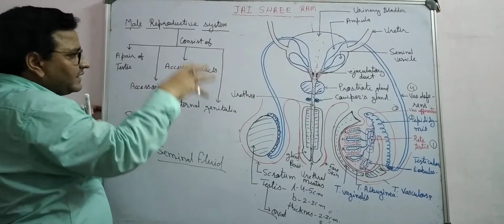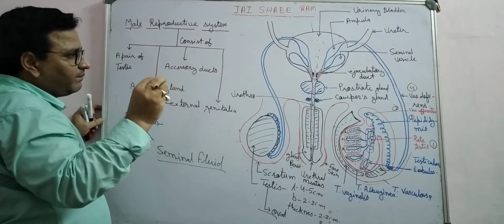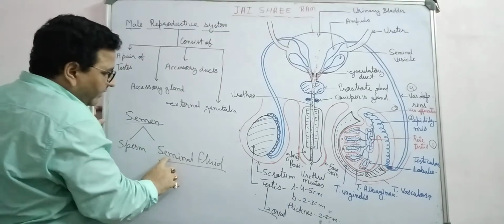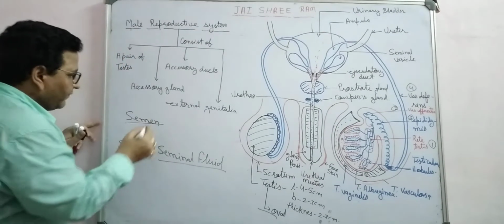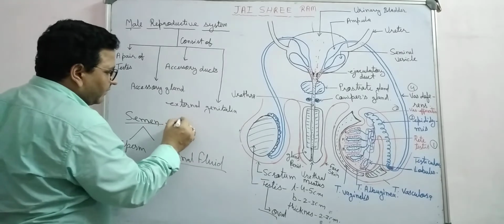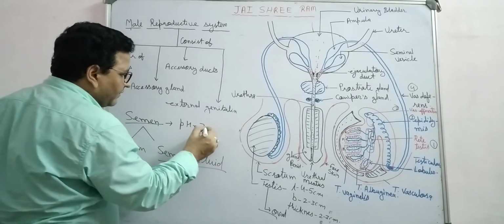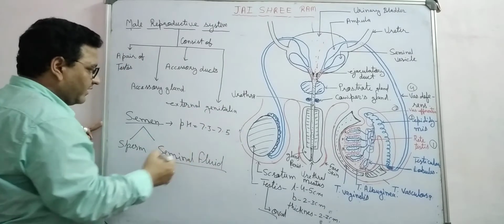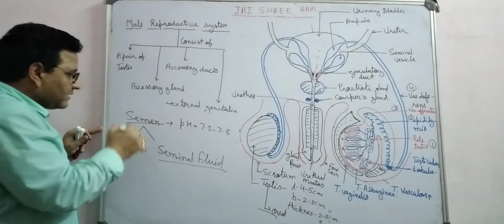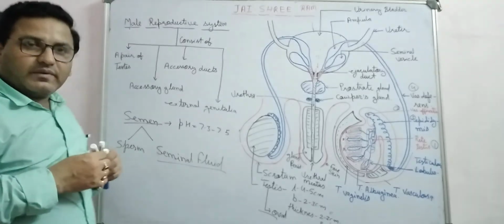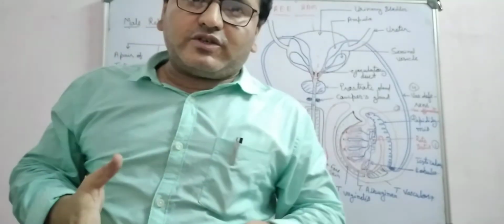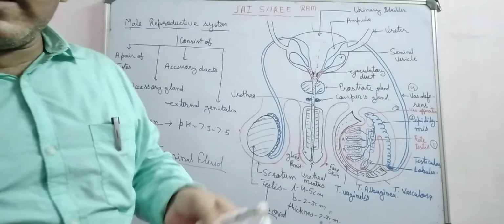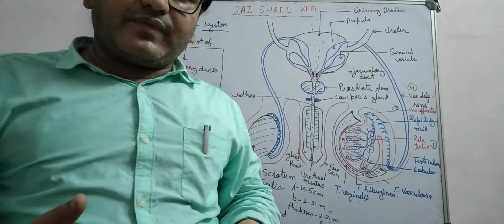These accessory glands secrete the liquid which forms seminal fluid. The pH of semen ranges from 7.3 to 7.5, so it is slightly basic, alkaline in nature. In the semen, fructose, calcium and some enzymes are present.